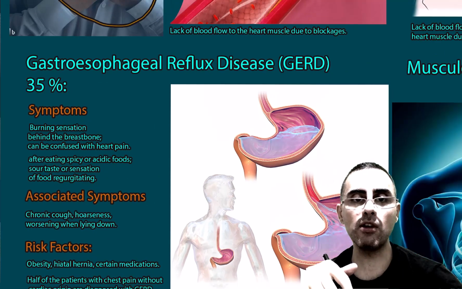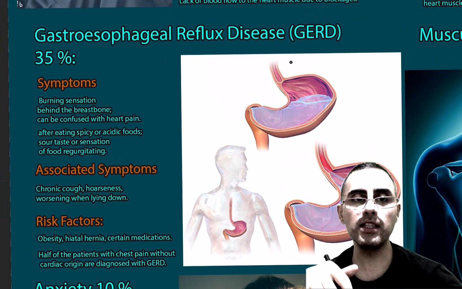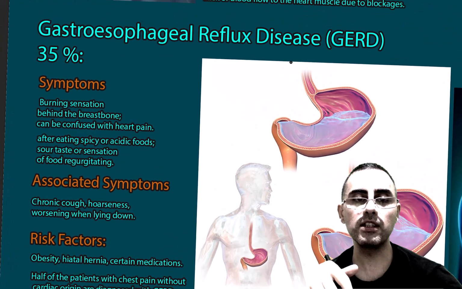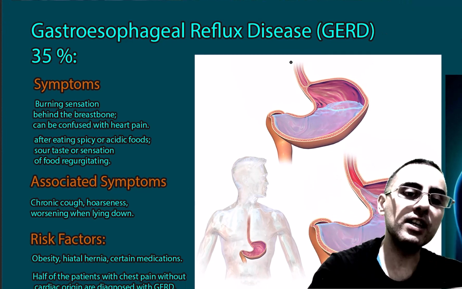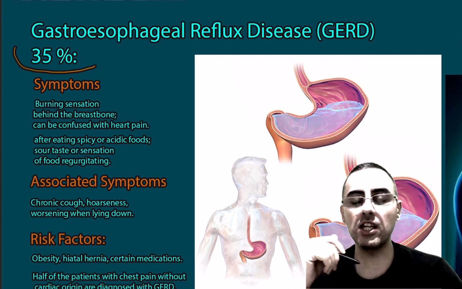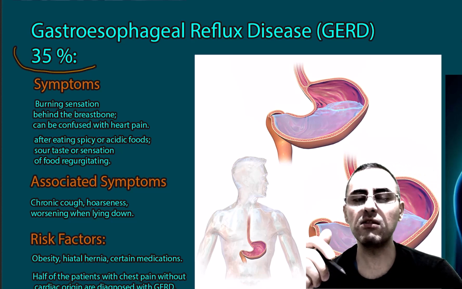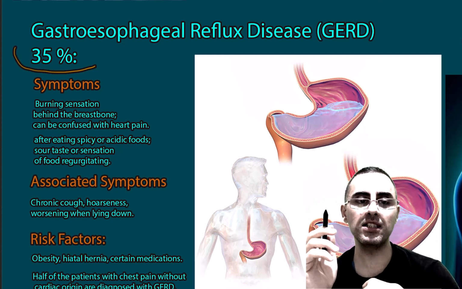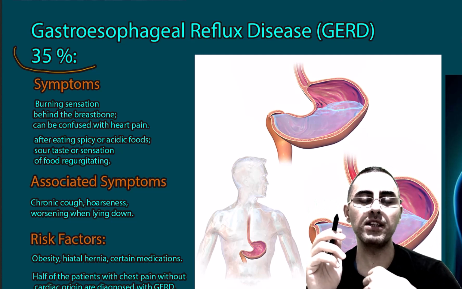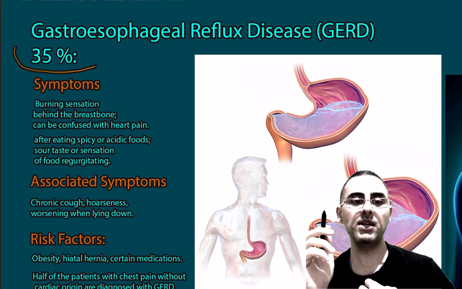The second and most common cause of chest pain is gastroesophageal reflux disease. So gastroesophageal reflux disease occurs in around 35% of chest pain cases. It's very common. And in this case, there is a burning sensation behind the breastbone, behind the sternum.